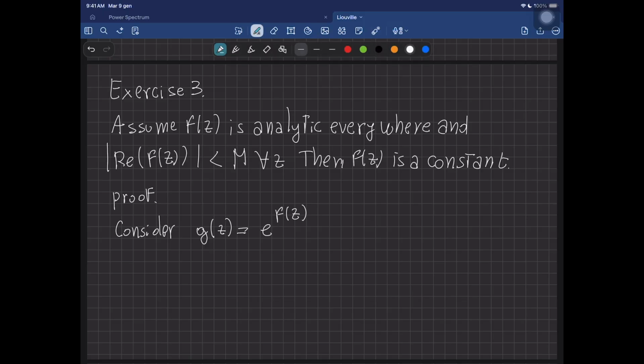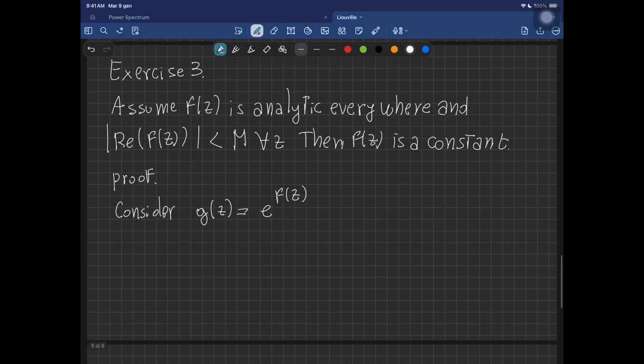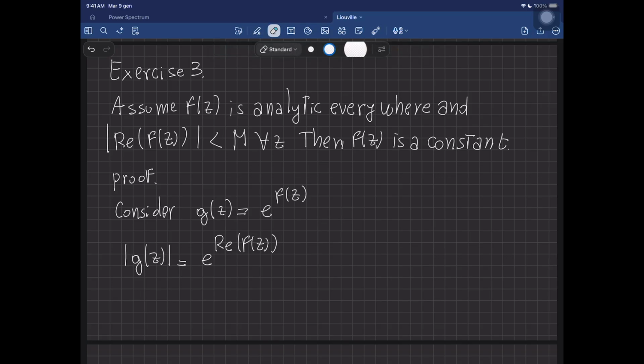Well, because now what you can do, you can consider the modulus of your g of z. So the modulus of g of z is equal to e to the real part of f of z. Okay, so that's it. There is nothing else there. So now what I know is that the real part of f of z is uniformly bounded in all the complex plane.